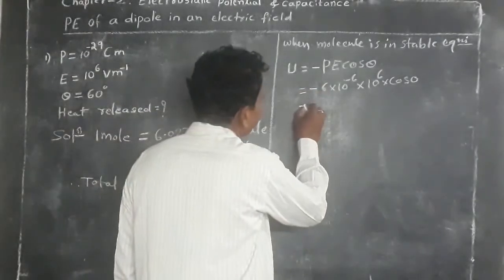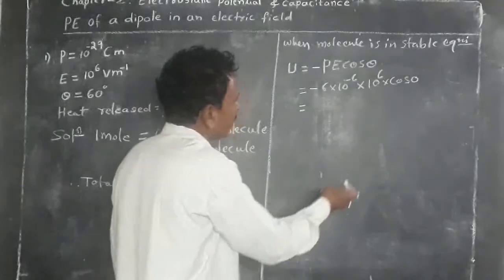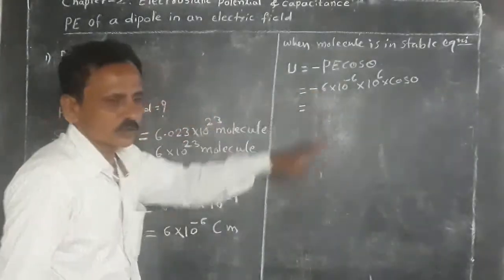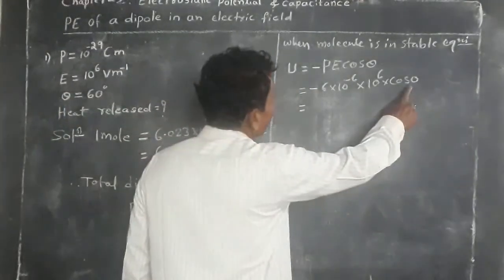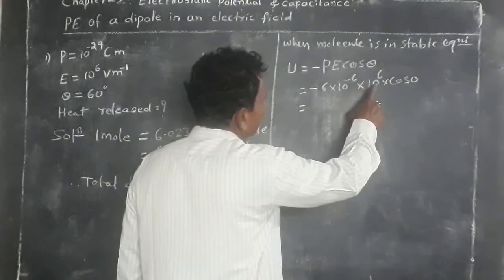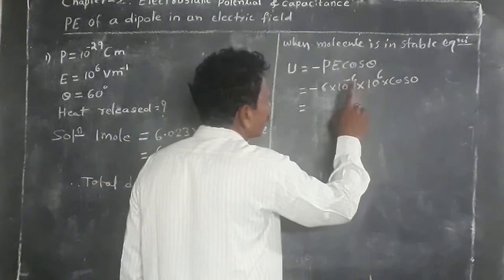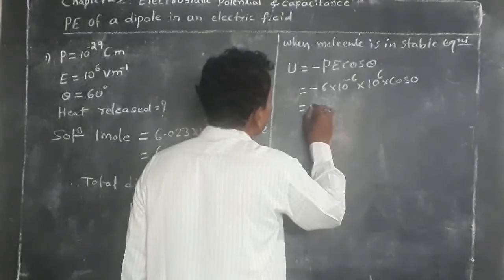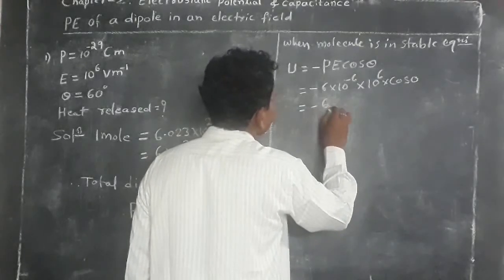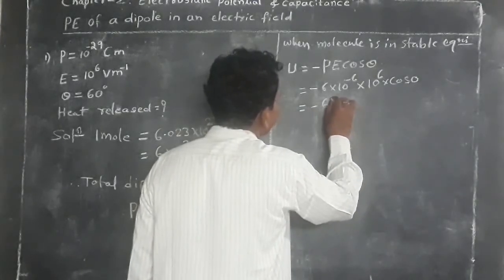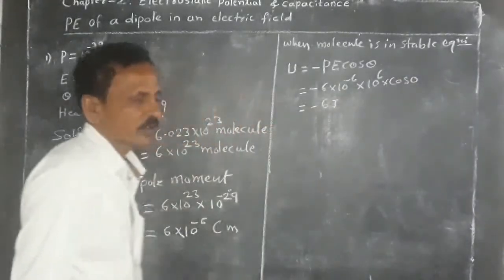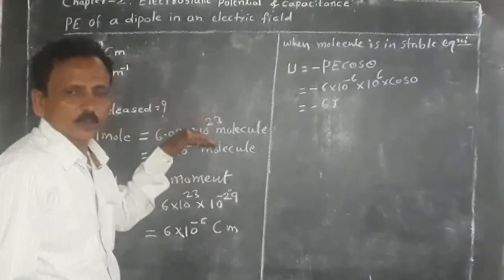The dipole moment makes an angle with the electric field of 0, and cos 0 equal to 1. 10 raised to minus 6 plus 6 equal to 10 raised to 0 equal to 1, hence U equal to minus 6 joules of energy when it is in initial position.